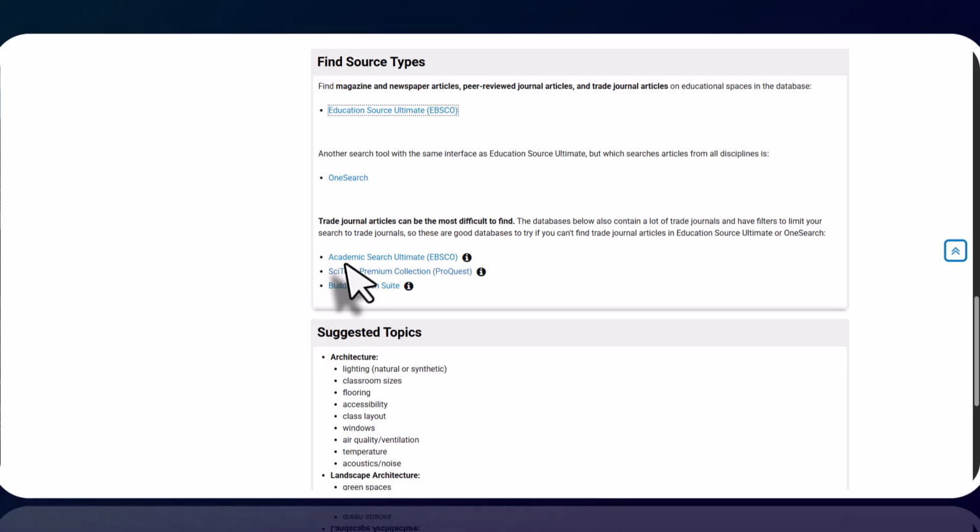Other databases to find trade journal articles include Academic Search Ultimate, which has a similar interface to Education Source Ultimate and OneSearch, so you should be able to easily figure out how to filter to trade journal articles. SciTech Premium Collection and Building Green Suite are two other databases that I recommend for finding trade journal articles. They have a different interface, so you may need to experiment with using them, but you can also ask a librarian for help.